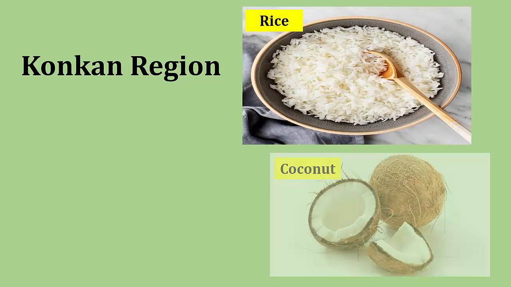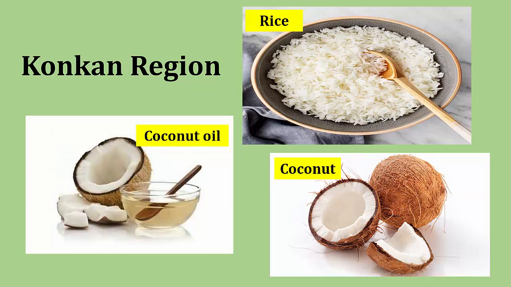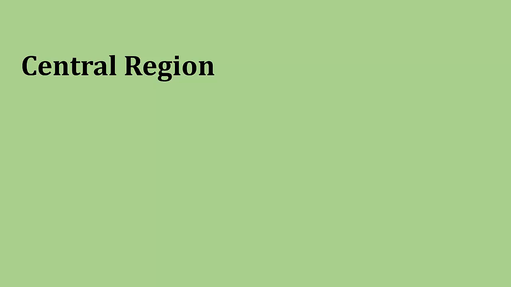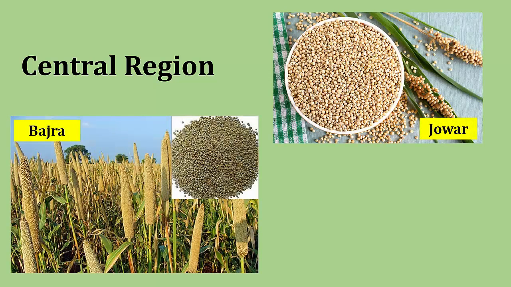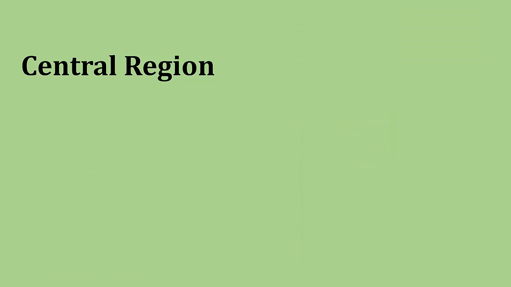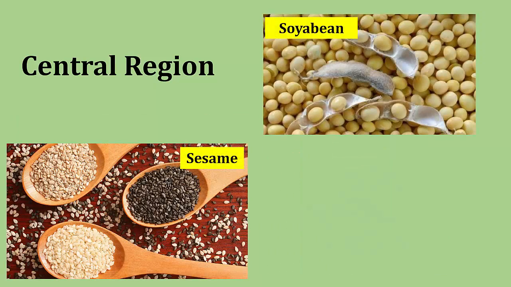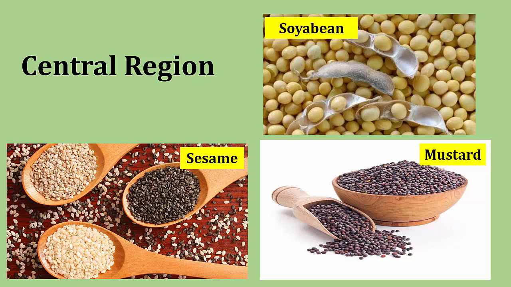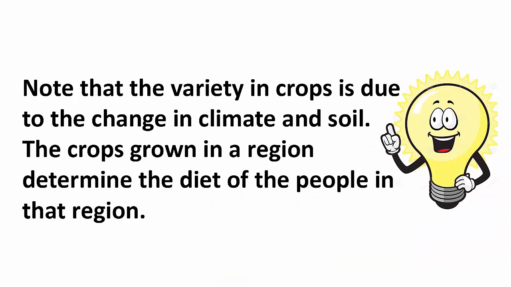In Konkan or the coastal region, rice, coconut and coconut oil are widely used. In central Maharashtra region, jawar, bajra, groundnut, soybean, sesame and mustard are more commonly used. Students, note that the variety in crops is due to the change in climate and soil. The crops grown in a region determine the diet of the people in that region.